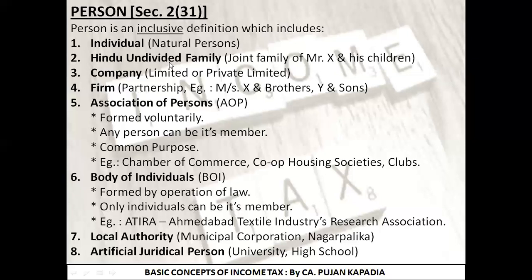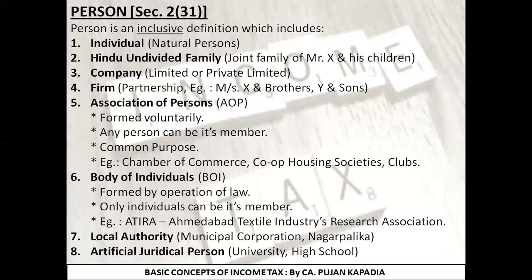So many times students get confused between HUF and firm. The simple trigger that you need to remember as a student over here is if you find the word family or joint family, it is going to be part of HUF. But if there is no mention, it is directly given as Messrs or directly given as X and Brothers, Y and Sons, it is going to be part of your partnership firm. I hope you were aware about all these 4 points. So you just need to understand where you are going to select any one out of these 4 categories.